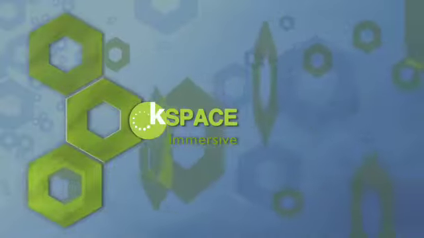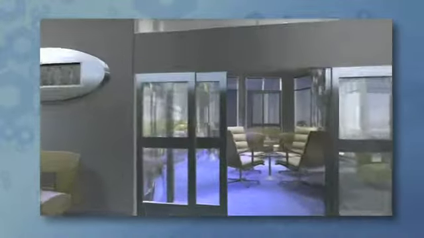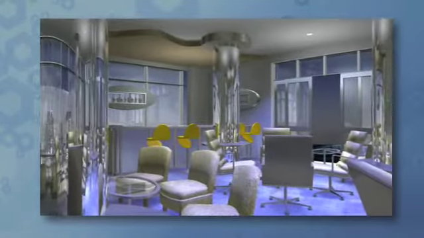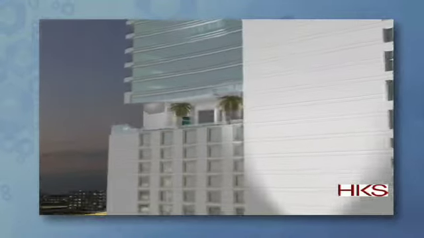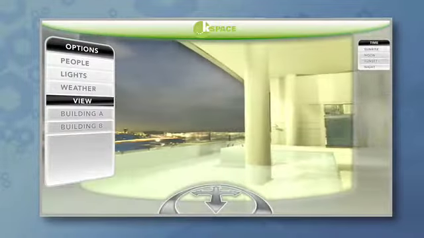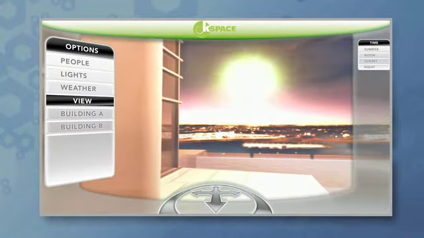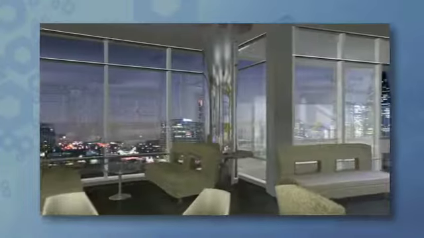Kspace Immersive takes you deep into a project. It's a comprehensive virtual reality experience where you have unlimited access to everything you see. Walk through a building or fly over a whole city. Stand on a balcony and soak up the panoramic view. Then watch it at sunset. Click a button and you're there. Kspace Immersive is the most powerful visualization tool yet. So real, you'll feel you're there.